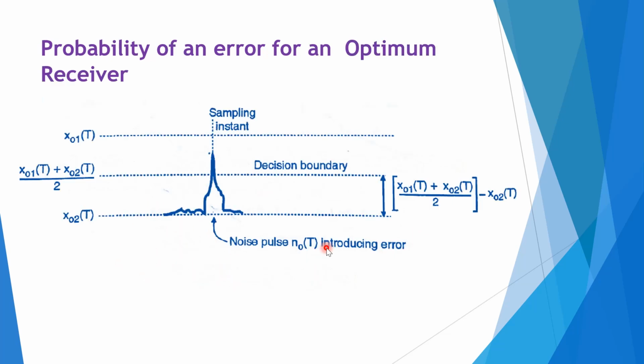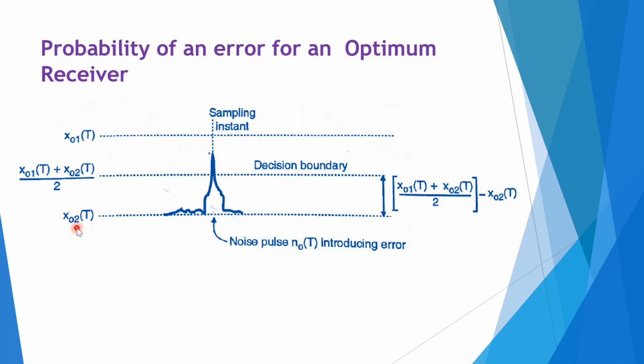Now next we are going to find out the probability of an error for an optimum receiver. In the absence of noise, the receiver output would be v0 of t equal to x01 of t. That means this will be our received signal, or x0 of t will be our received signal, and the error probability will be 0.